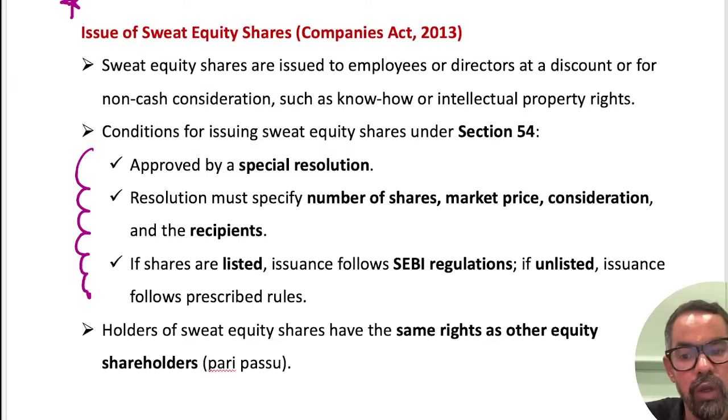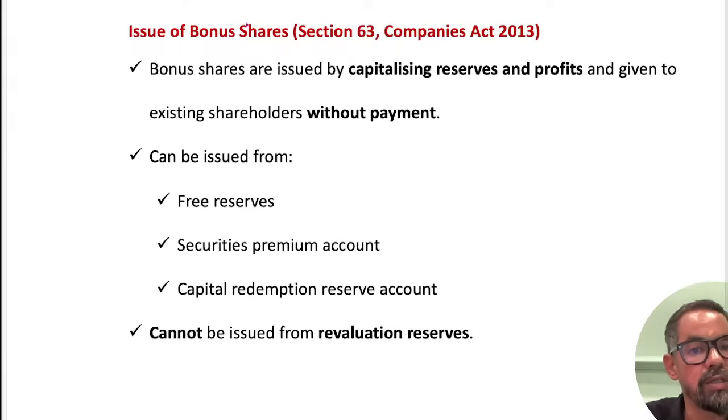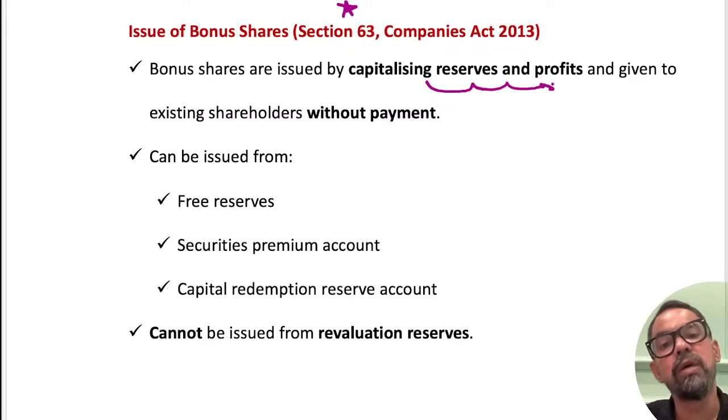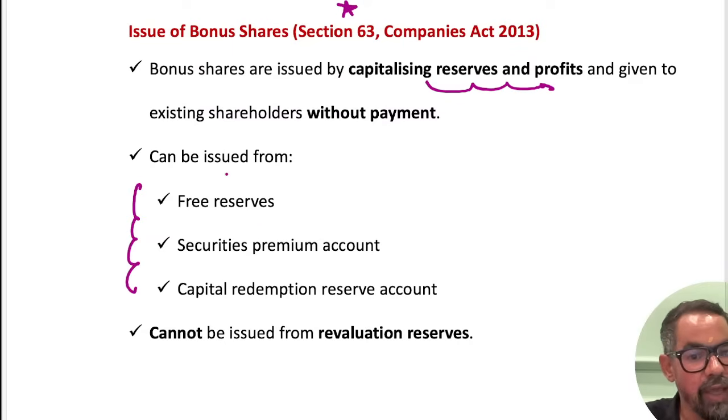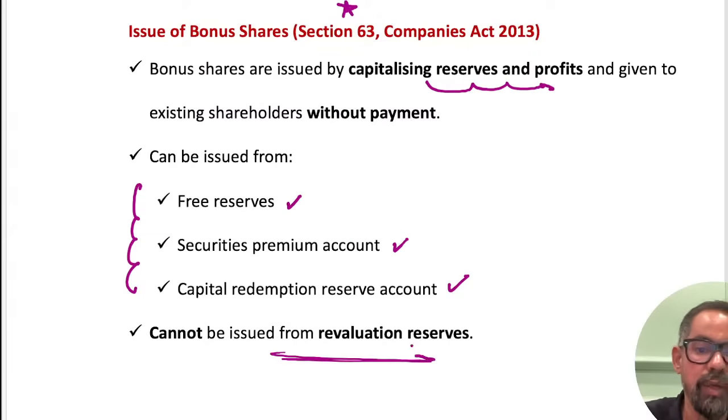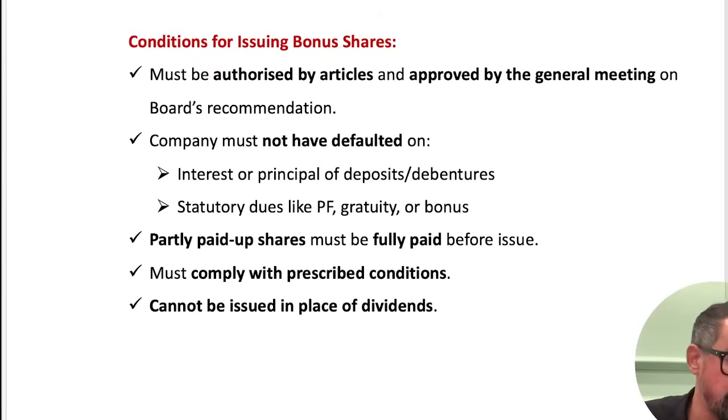Then we have another one, bonus shares, section 63. So these shares we generally issue from the reserve and surplus, capitalizing reserve and surplus. So basically it is conversion of reserve and surplus into equity. So whatever reserve and surplus we have maintained, we are issuing in the case of this. It can be issued from free reserve, share premium and capital redemption reserve account. Cannot be from revaluation and others.